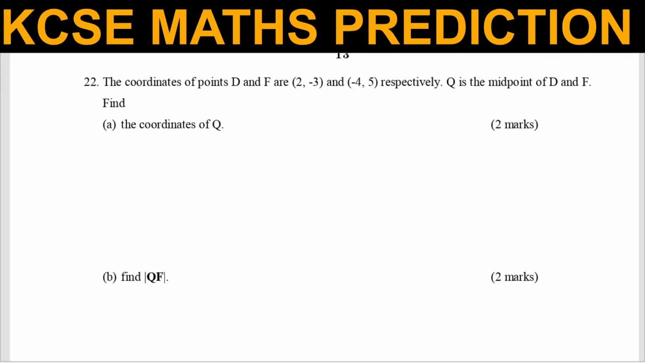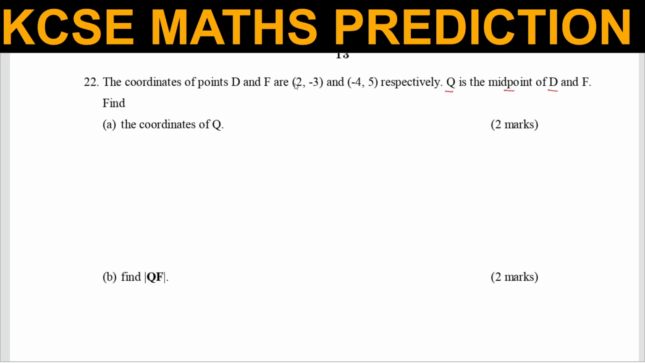Question 22. The coordinates of point D and F are 2, -3 and -4, 5 respectively. Q is the midpoint of D and F. Find A, the coordinates of Q. Now the coordinates of Q will be obtained easily because Q is the midpoint of D and F. So you know how to get the midpoint given 2 points.